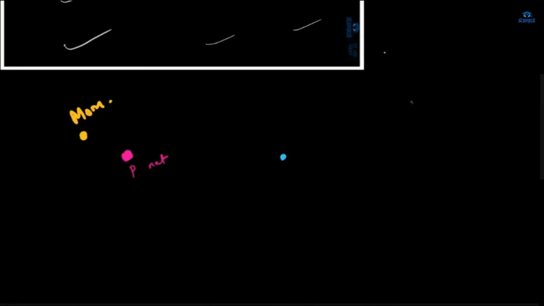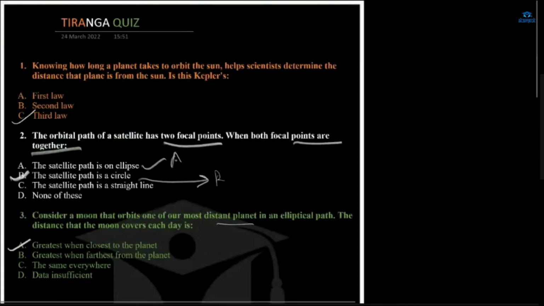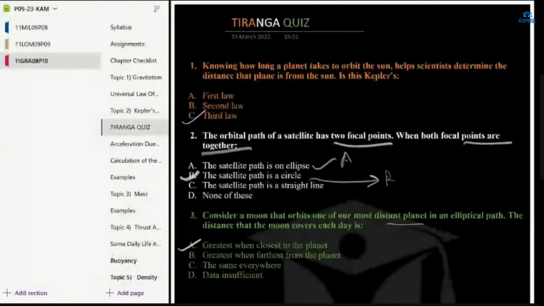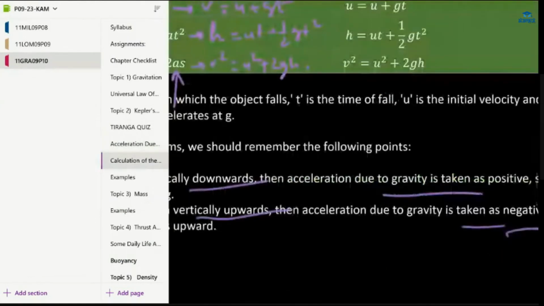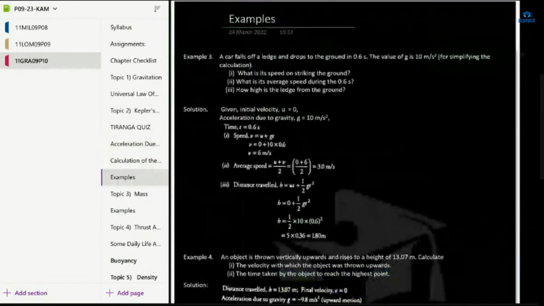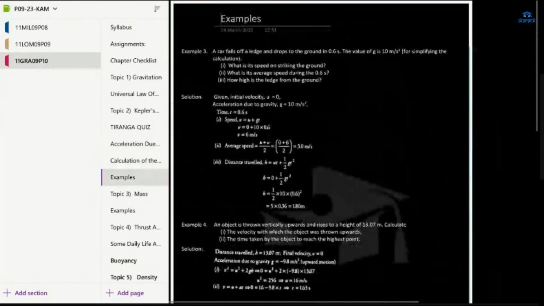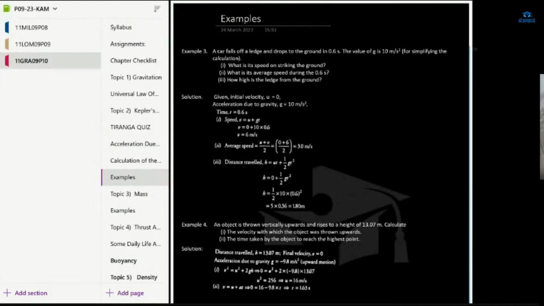Okay, so is this enough for today? Have you got everything, Amulya? Yes, ma'am. Then in the next class we'll be doing some examples on this topic, on free fall.